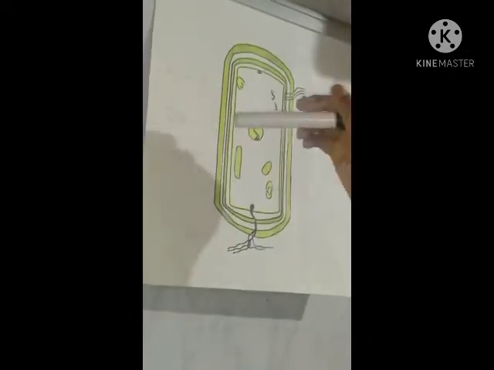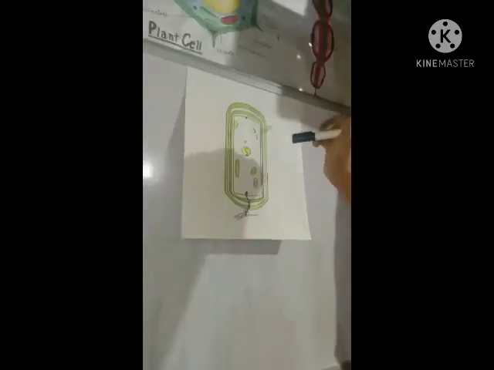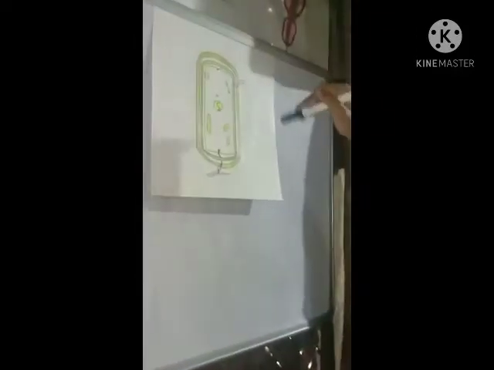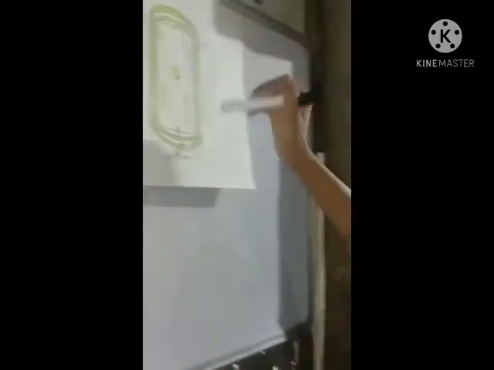After that, we will discuss about nucleoid. Nucleoid is a primitive nucleus of prokaryotic cell. After nucleoid, we will discuss about plasmid. Plasmid is a small circular DNA. After plasmid, we will discuss about ribosome. Ribosome is a non-membranous cell organelle which nature is 70S, and it acts as a protein factory.